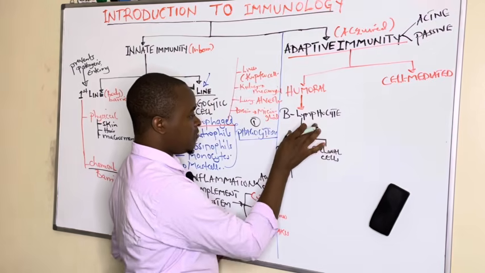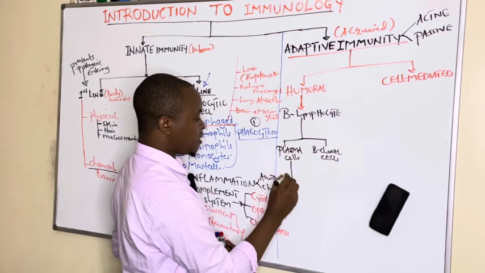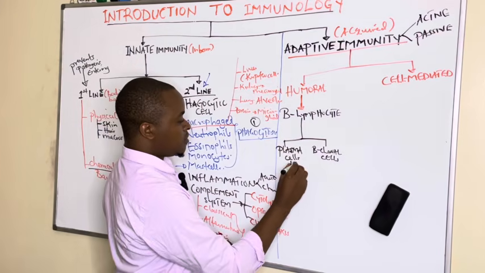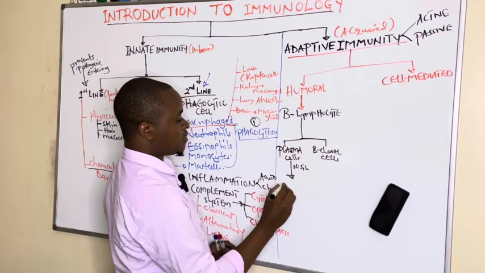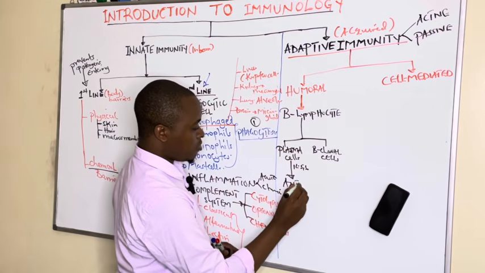Once they differentiate into plasma cells and B clonal cells, these plasma cells, when triggered by interleukins like interleukin 5 and 6, are able to produce antibodies, or what we call immunoglobulins.